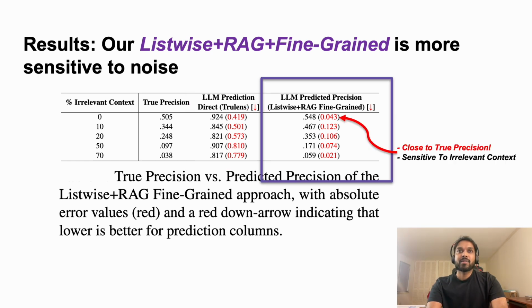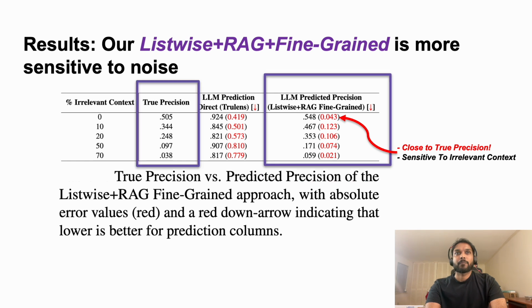However, our listwise plus RAG fine-grained approach decreases gradually with increasing irrelevant context. Besides, our fine-grained approach provides precision estimates close to the true precision, computed through traditional QRELs.